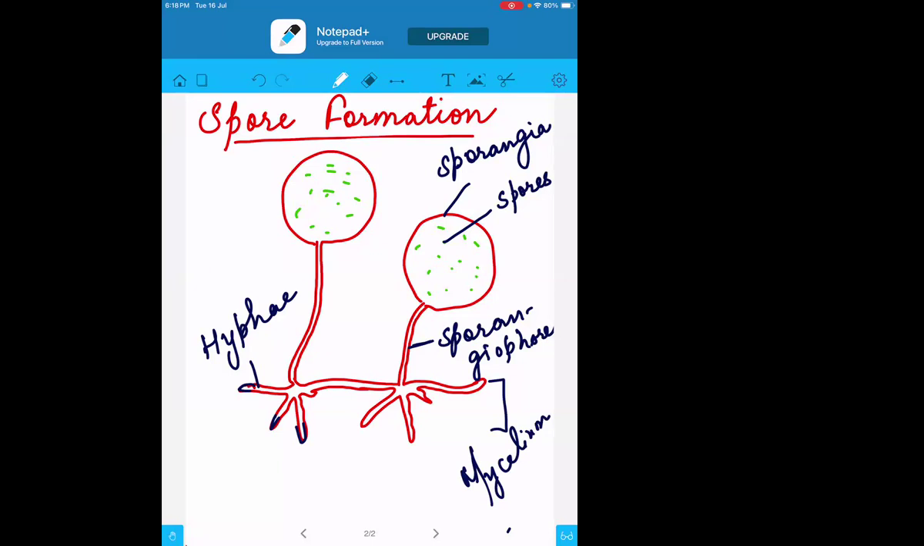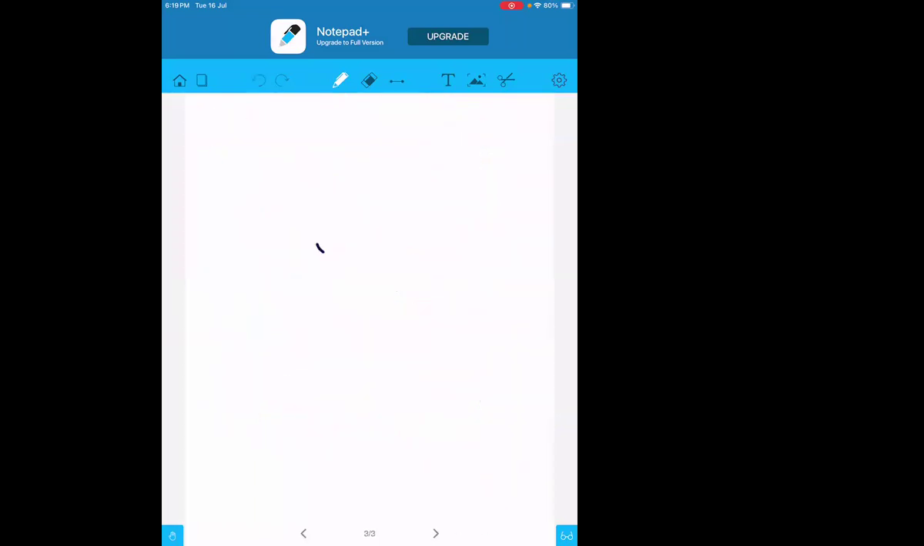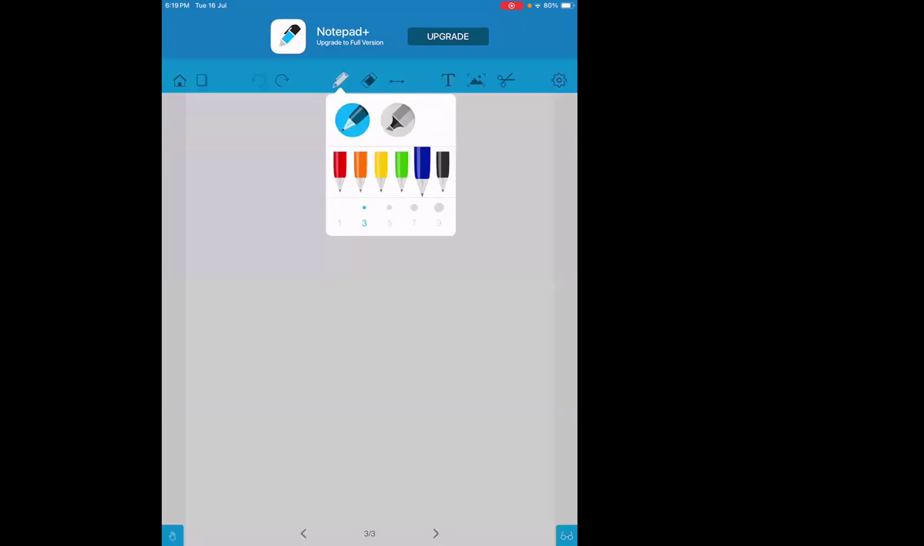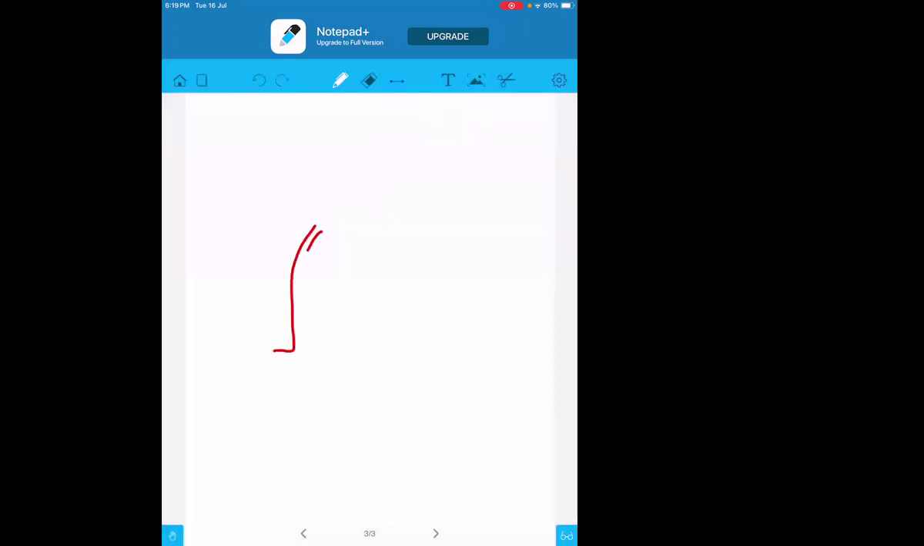Now what happens? This is also hyphae, this is also hyphae. When the conditions are favorable, the head of this sporangia will get burst. When it bursts, the structure will become like this. Initially it was like that. Now, when it got burst like this, all these spores from the inside will come outside from this burst part.